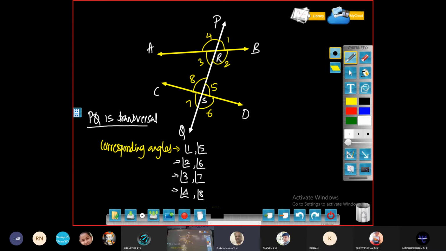So 4 pairs of corresponding angles we have here. Okay, so this is the first type, corresponding angles.